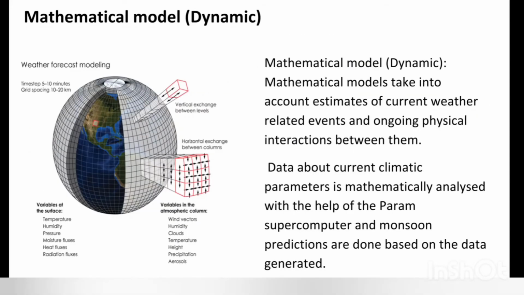Now how does this model work? So the mathematical model takes into account estimates of current weather related events and ongoing physical interactions between them. Okay, so data about current climatic parameters is mathematically analyzed with the help of the Param supercomputer, and monsoon predictions are done based on the data generated. So numerical data that is generated, with the help of that they predict the climatic and weather conditions of that area. So this was all about the mathematical model, also known as the dynamic model.